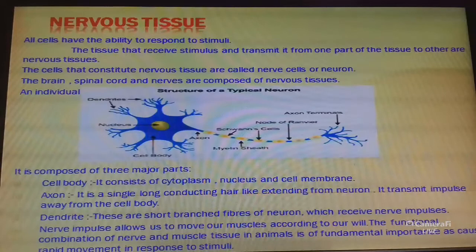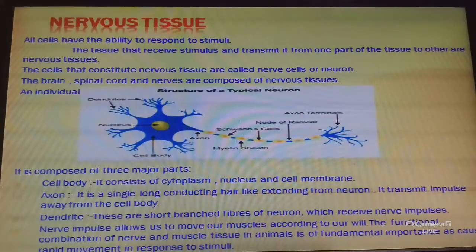All cells possess the ability to respond to stimuli. The cells of nervous tissue are highly specialized for being stimulated and then transmitting the stimulus very rapidly from one place to another place within the body.